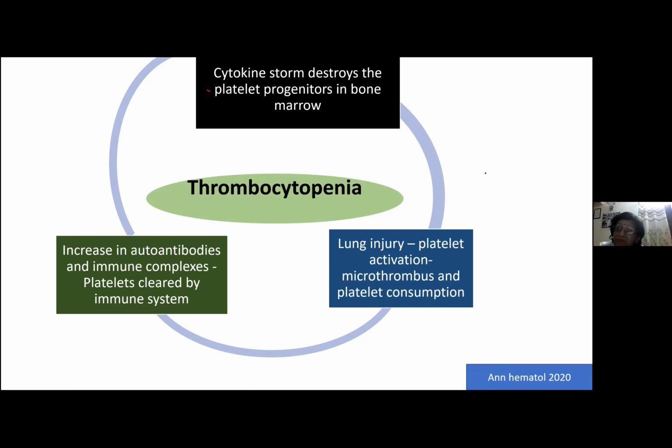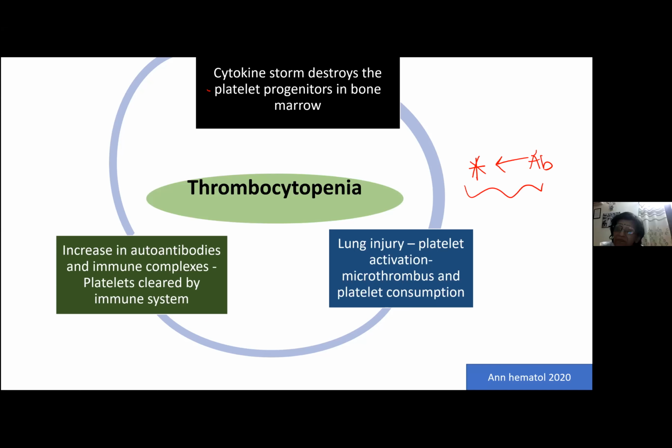thrombocytopenia. Second, this is a virus which has entered the body, so immediately our body will start producing antibodies against this virus, isn't it? So immune complexes will be formed. These immune complexes are removed by the spleen, and in this way, platelets are also removed. Or sometimes autoantibodies are formed against the platelets, and this leads to destruction of the platelets in the periphery.